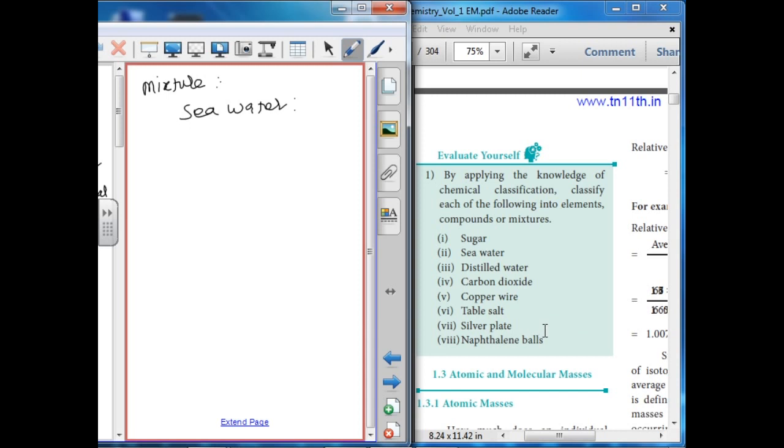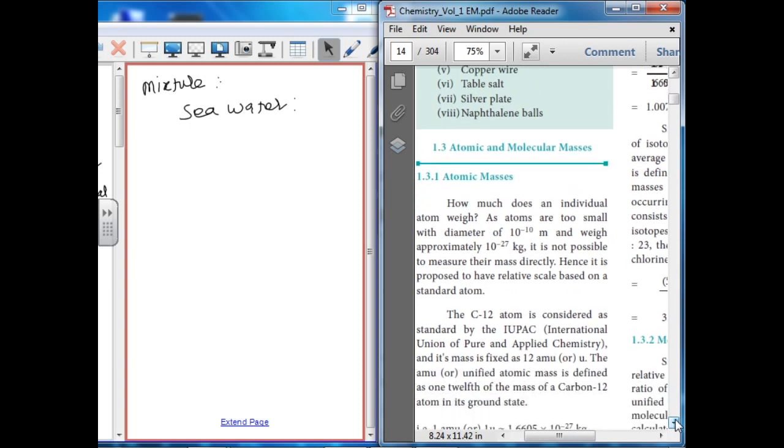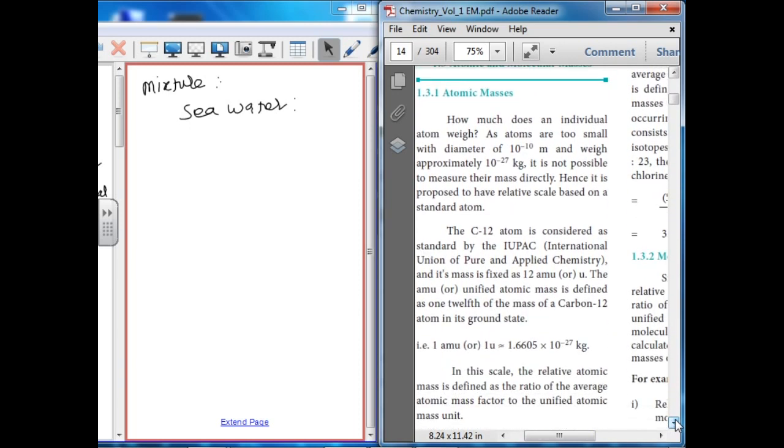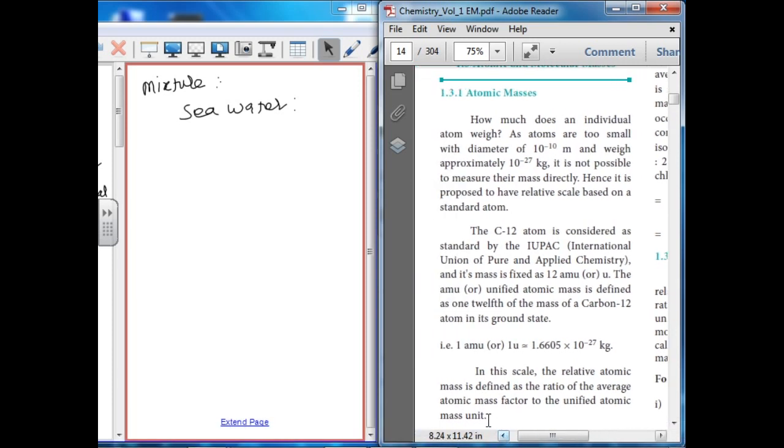The next topic is atomic mass and molecular mass. Atomic mass: how much does an individual atom weigh? An atom is too small, with a diameter of 10 power minus 10 and weight approximately 10 power minus 27 kilogram.